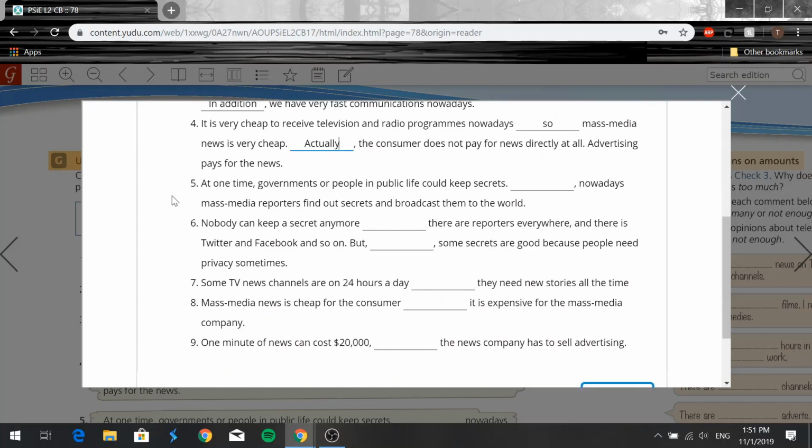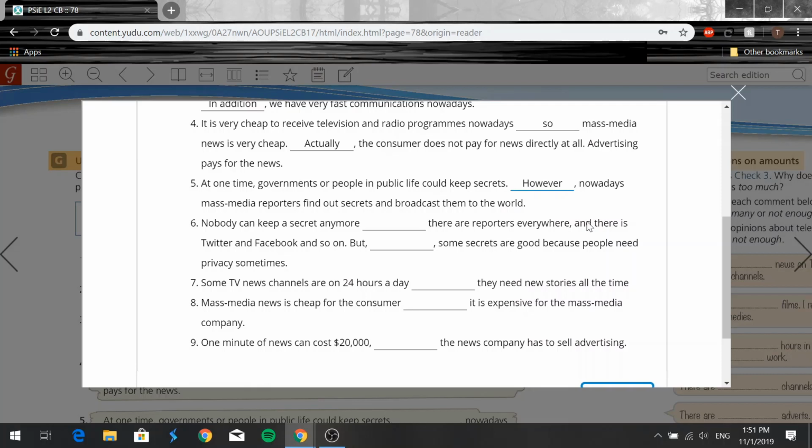Then we have 5. At one time, governments or people in public life could keep secrets. Dash, nowadays, mass media reporters find out secrets and broadcast them to the world. So we'll say, at one time, governments or people in public life could keep secrets, and then we'll say, however, right?